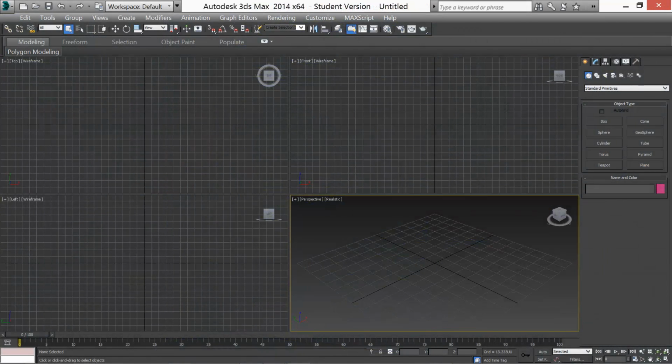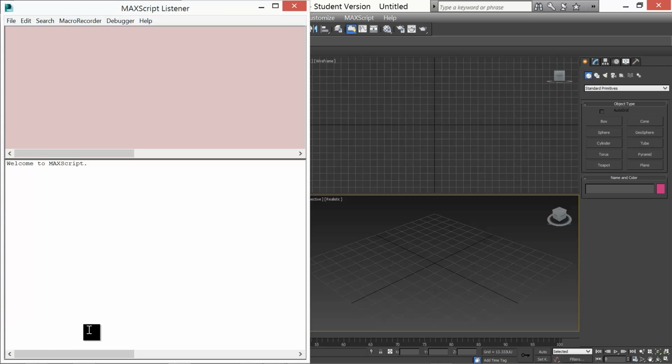Now let's take a look at 3ds Max's MaxScript. MaxScript is a text-based system derived from the activity performed in the application. The MaxScript listener window is an interactive interpreter for the MaxScript language. Let's take a look here at the bottom left. I'm going to right click and open up the listener. The interface performs similarly to a command prompt environment and it executes commands similar to BASIC.